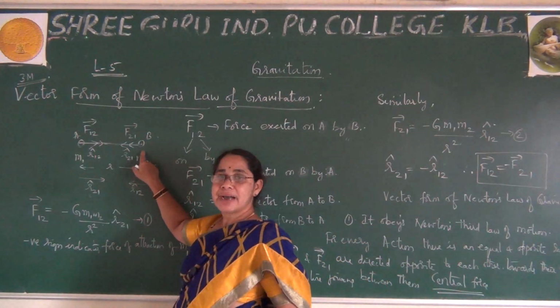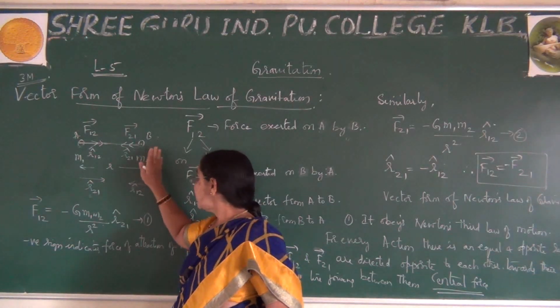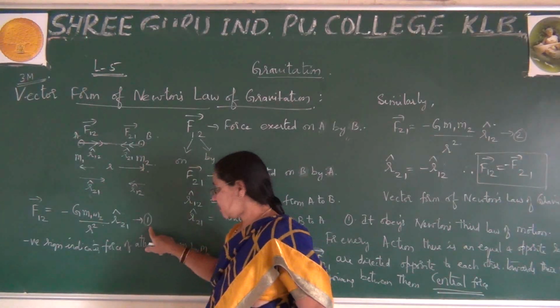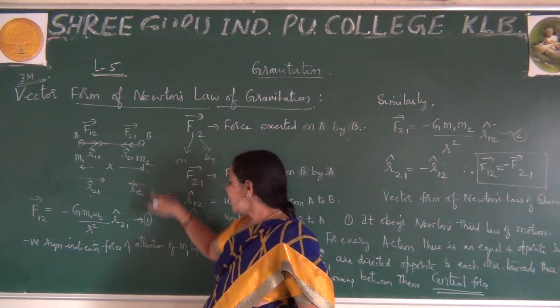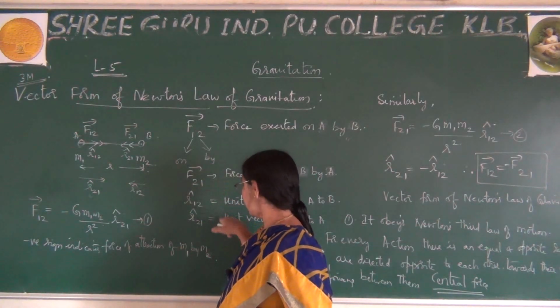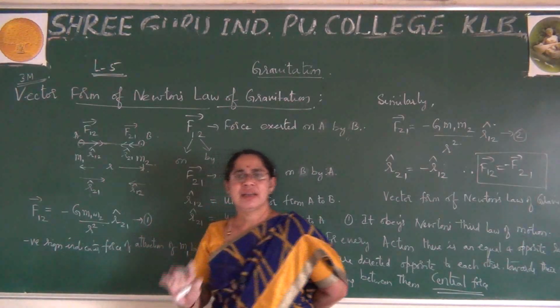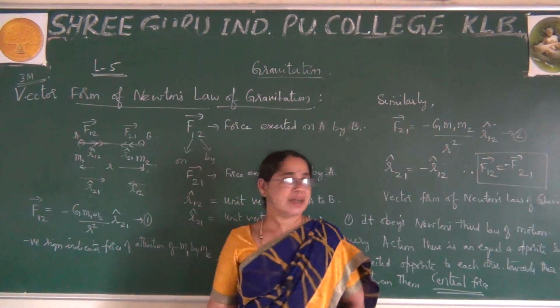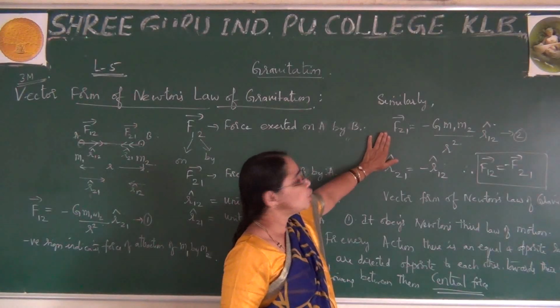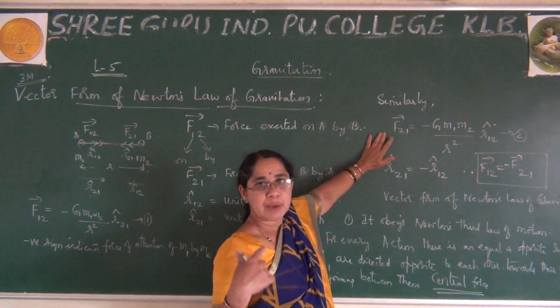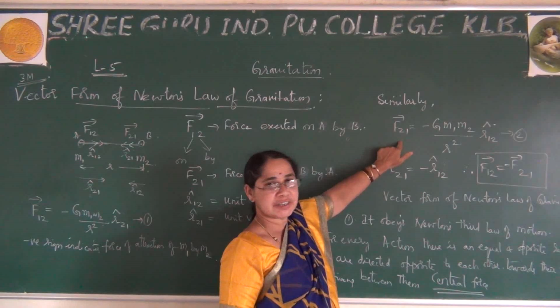This figure carries marks. With the help of this figure, you write this first equation, and you write whatever things you want to explain here. This you have to write for this. And after completing equation 1, by looking at equation 1, similarly you can write equation 2, by the help of equation 1.